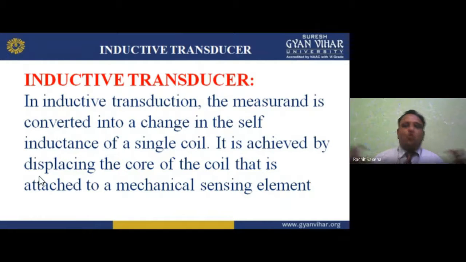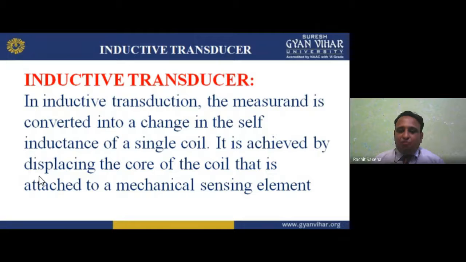Now if I am moving the core so that 2 turns have no core, but 8 turns have the core, then 2 turns having no core means no output, but 8 turns having the core means output will be there. So if one coil gives you 10 in voltage or whatever unit you want, 20 percent is removed, and only 80 I am getting. So I am getting 80%.